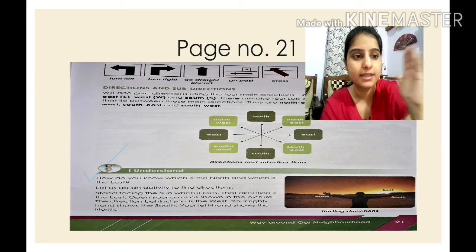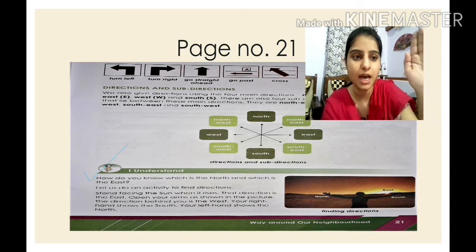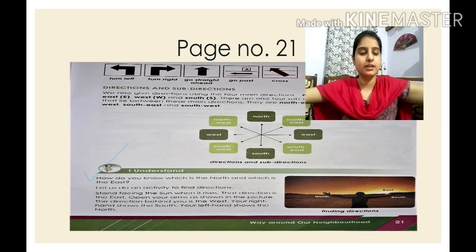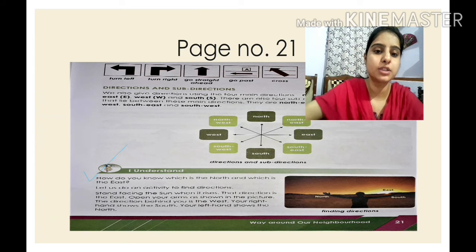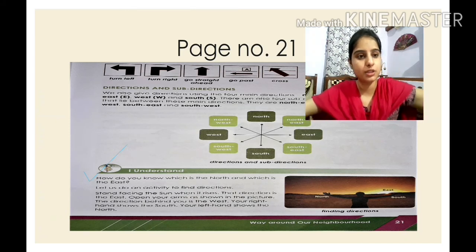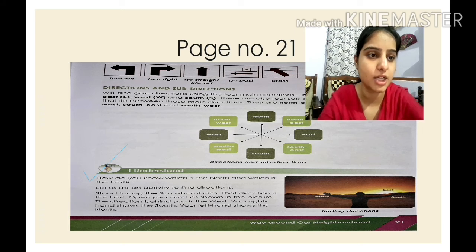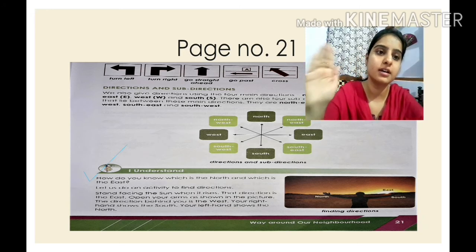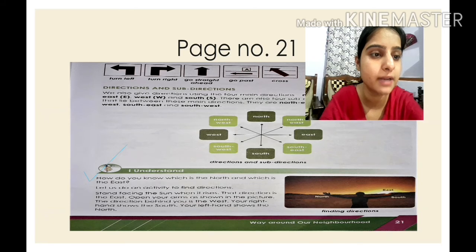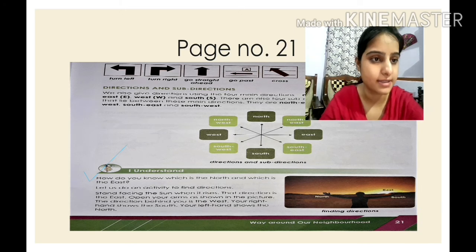Your right hand, this is your right hand, raise your right hand, children. Your right hand shows the south. When you are standing, children, your right hand will show the south direction and your left hand will show the north direction. You know that south and north are opposite to each other, isn't it? Your right hand shows the south direction and left hand shows the north direction. When, children? When you are facing the east side from where the sun rises.